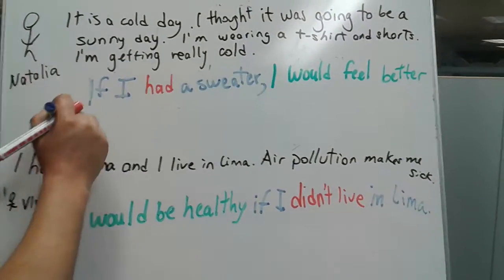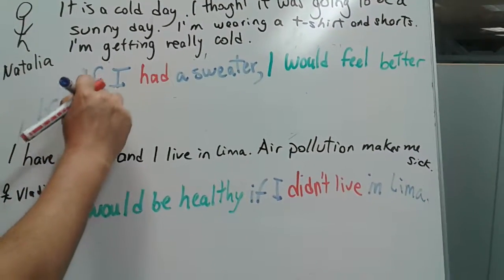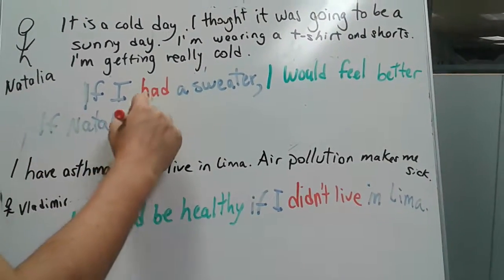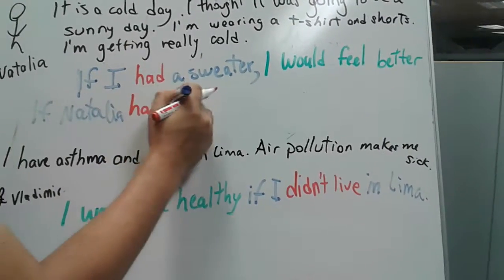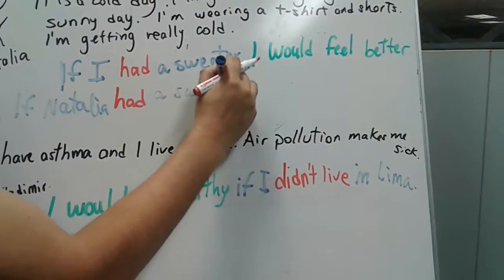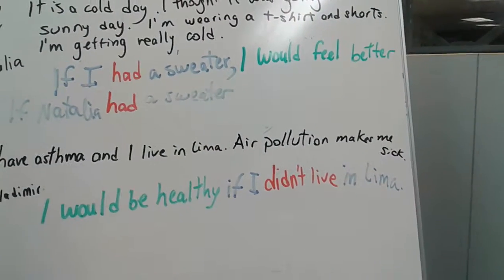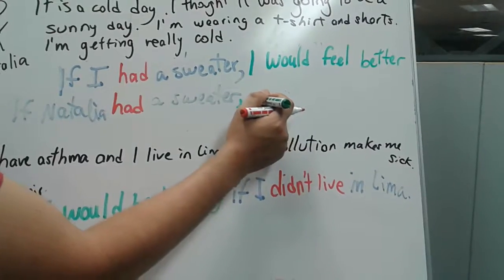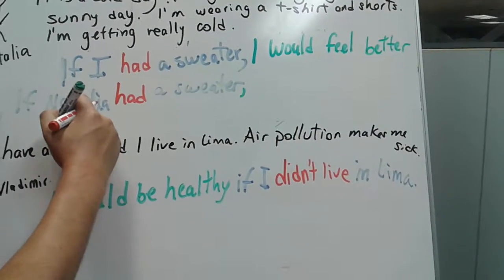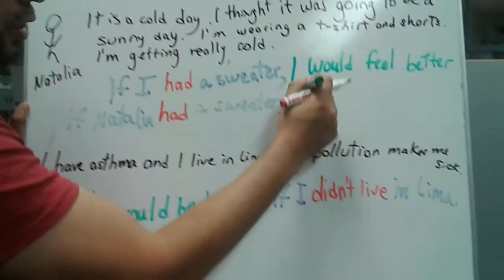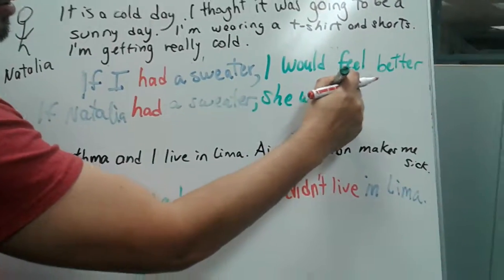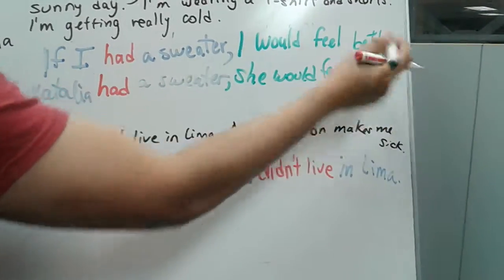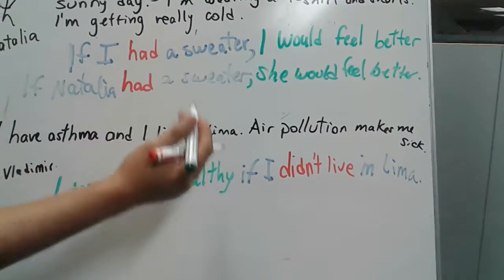So you could say, if Natalia had a sweater, so in that case, in that imaginary situation, what should I write here? No, because I'm talking about Natalia. So if Natalia had a sweater, she would feel better, right? So I can also use third person or different subjects.